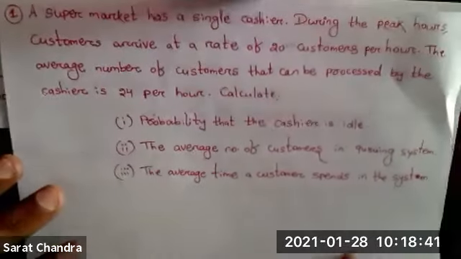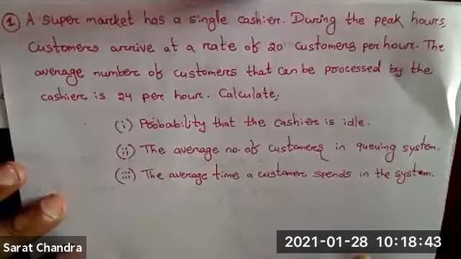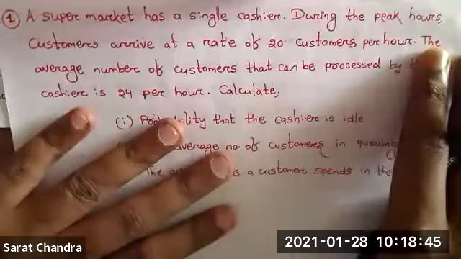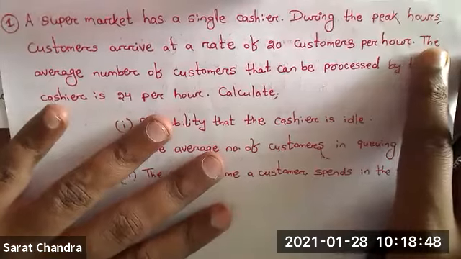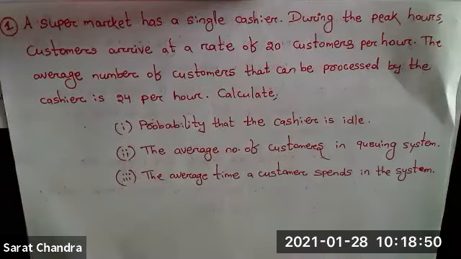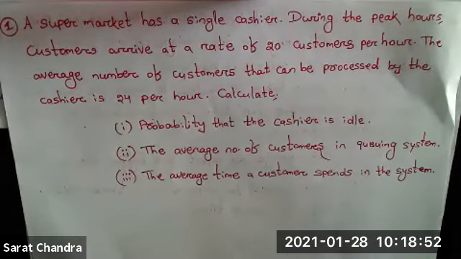Okay, so the question is, suppose this is the question. First, patiently try to read the question. I will solve this question very carefully. You see how I am doing it.